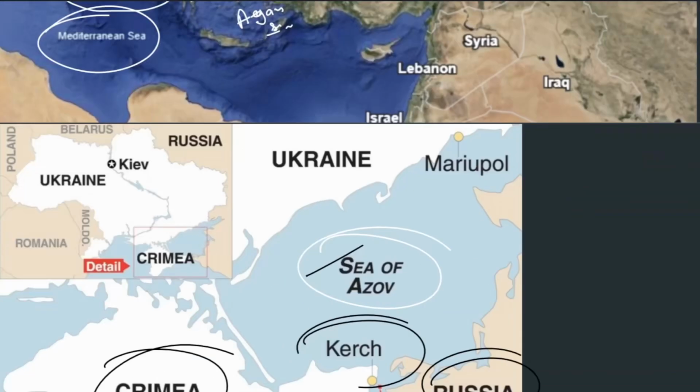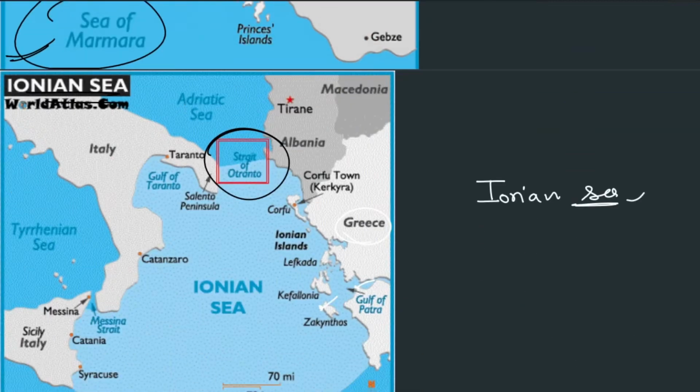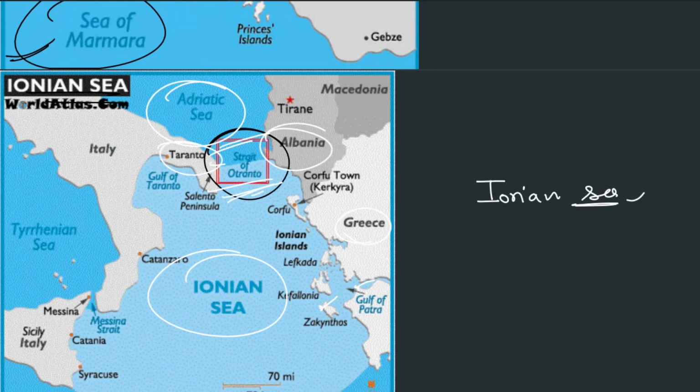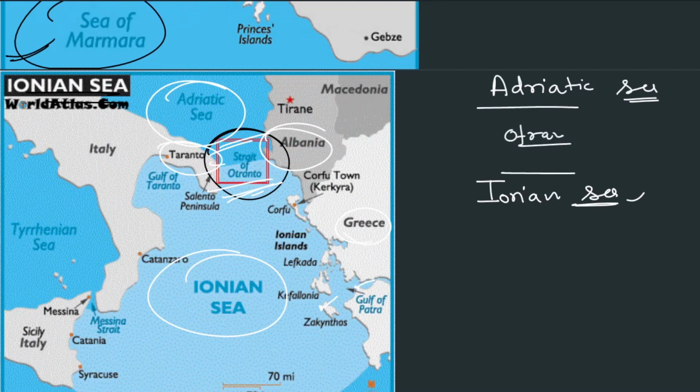Let's talk about this strait now. This is the Adriatic Sea and this is the Ionian Sea. The Strait of Otranto is between Albania and Italy. So the Ionian Sea and the Adriatic Sea are connected by the Strait of Otranto. Very important strait, please remember.